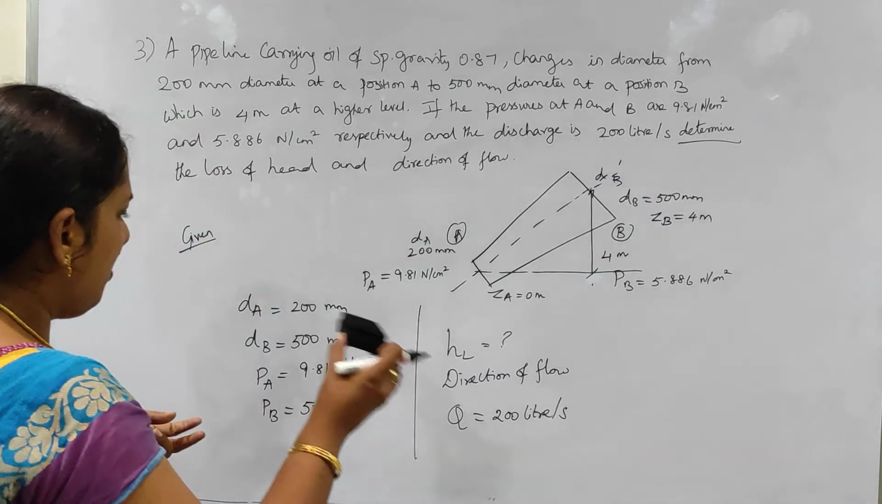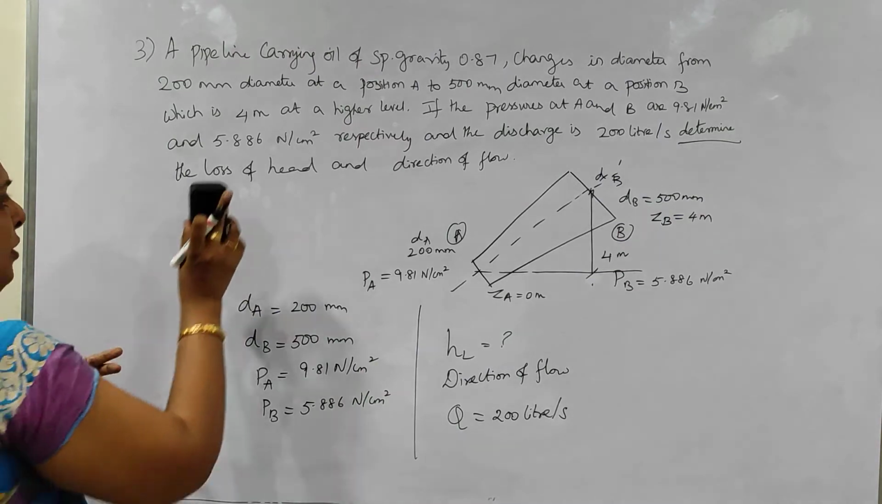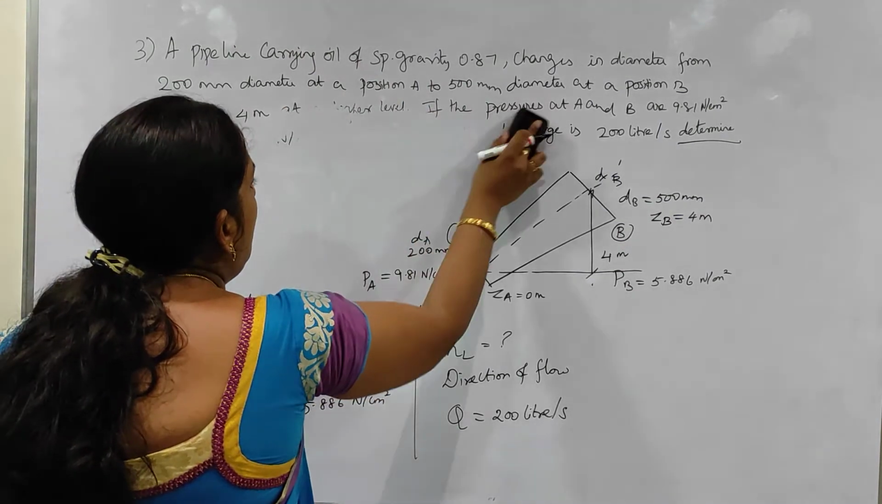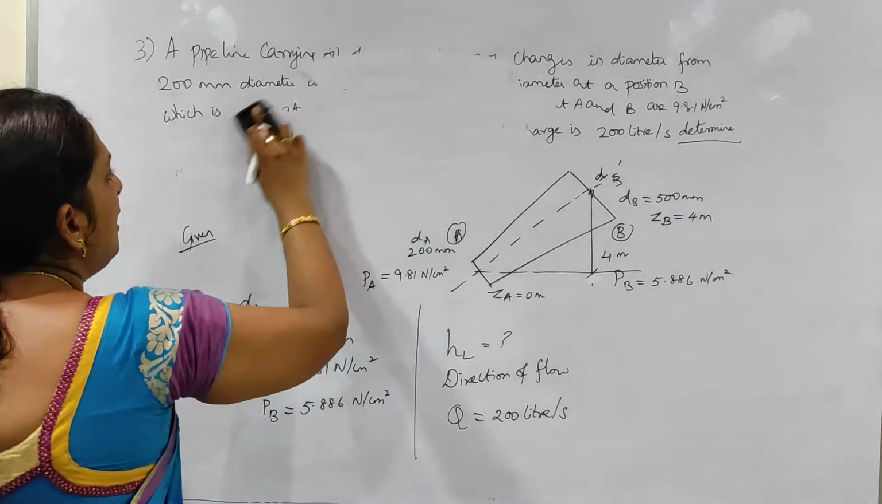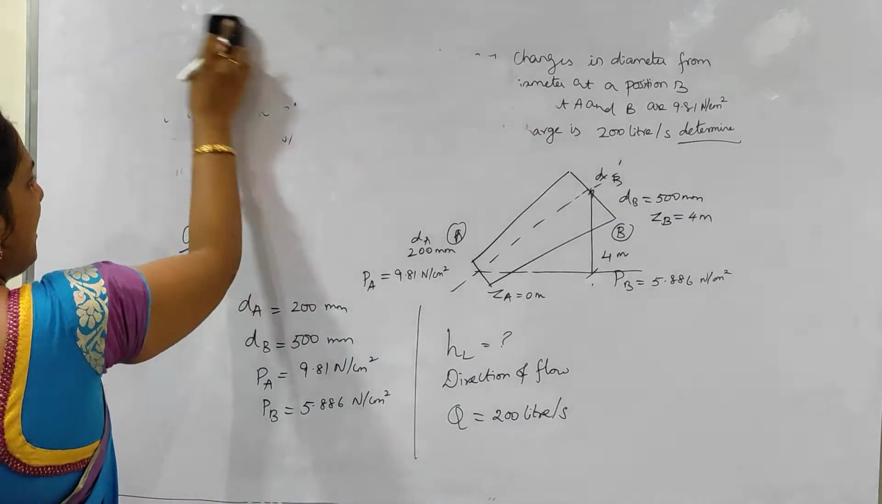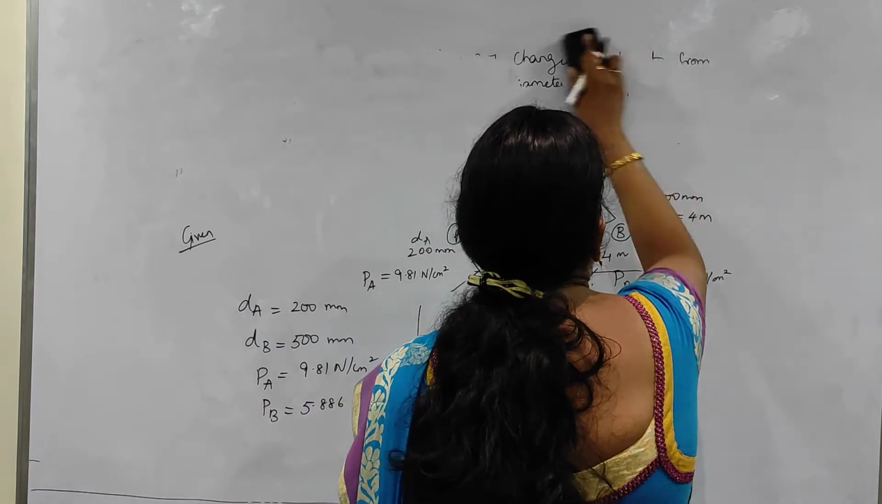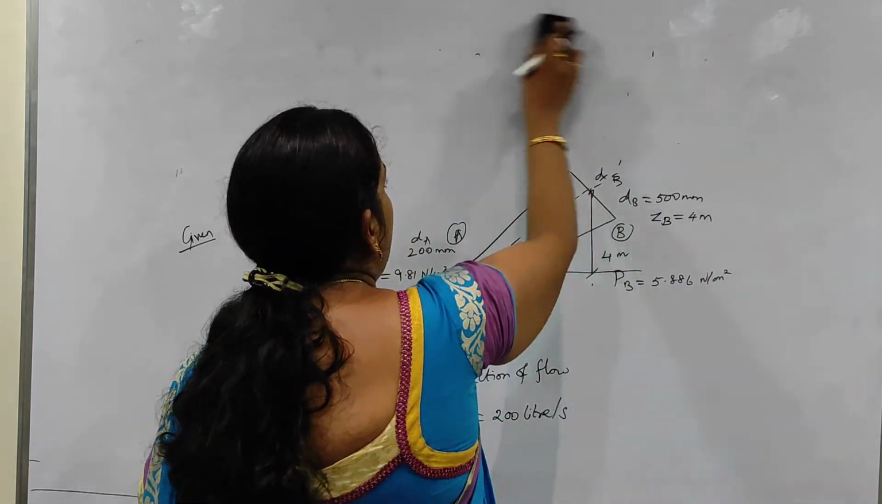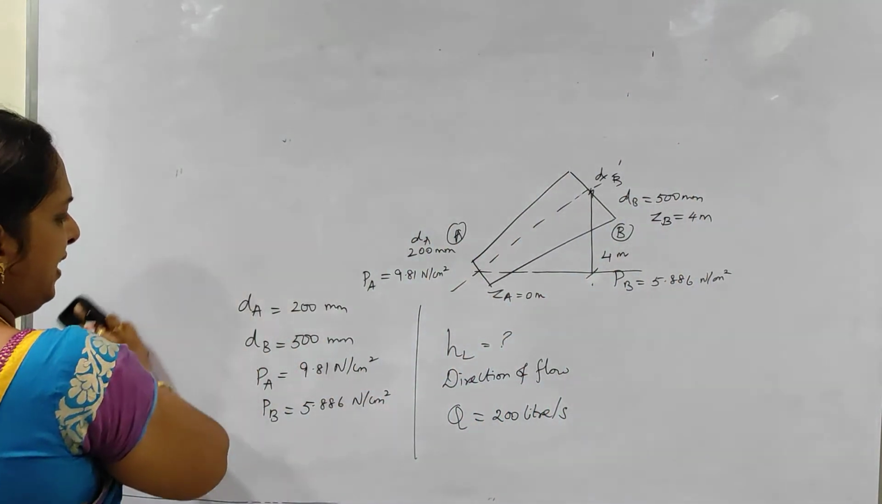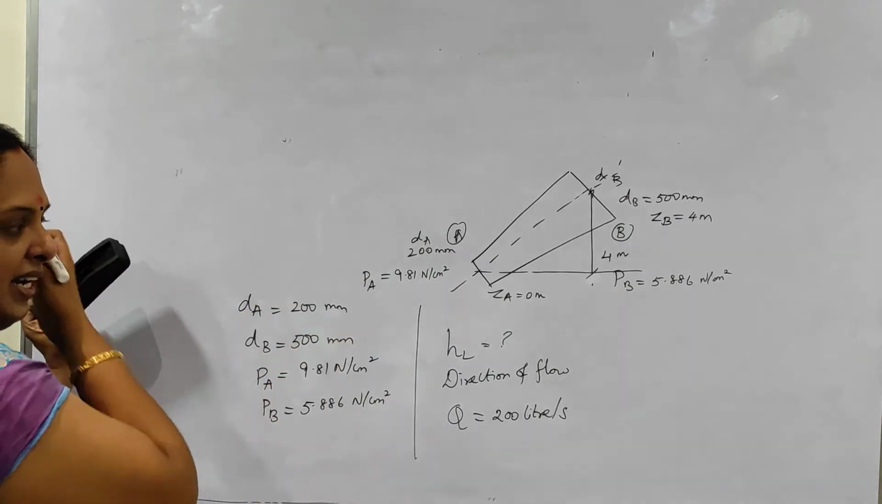Okay, so we will rearrange the units here. Then we will go with the continuity equation to find out the velocity at A and B. And then we will go with the Bernoulli's equation. Then only we will be able to find out what the head loss is. So I am rearranging it.